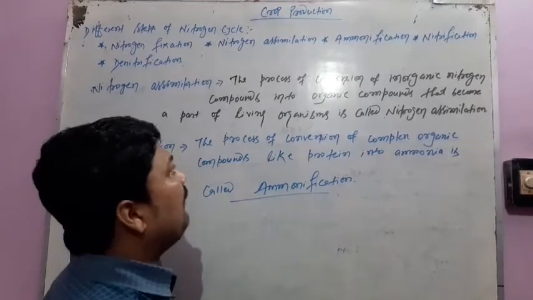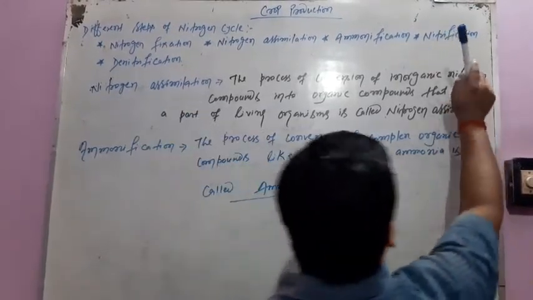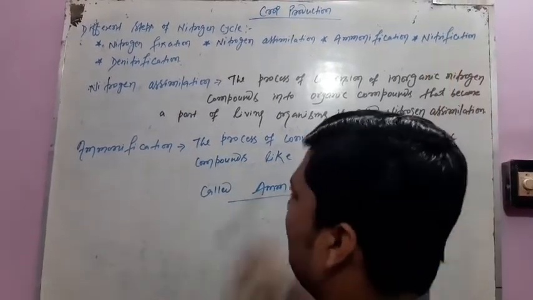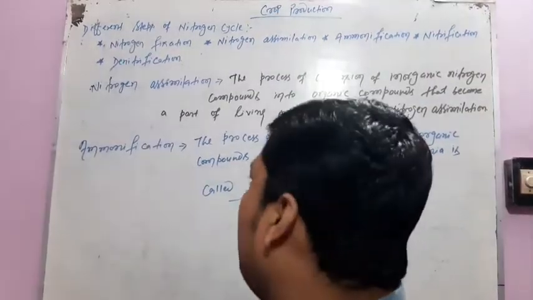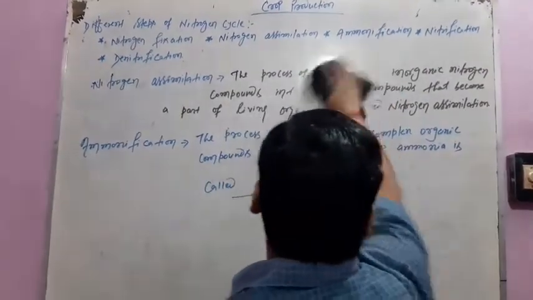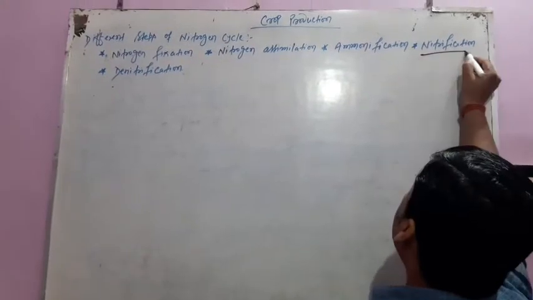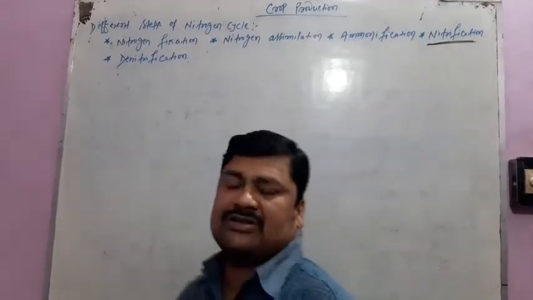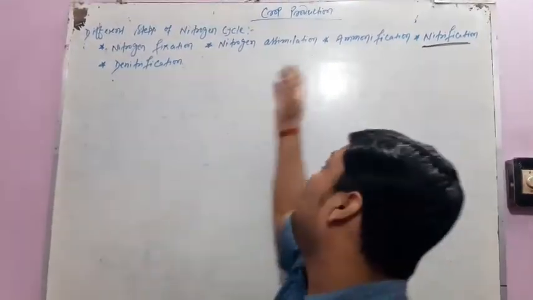Now after that, the next process of the nitrogen cycle is nitrification. What is nitrification? In ammonification, some compounds are formed.